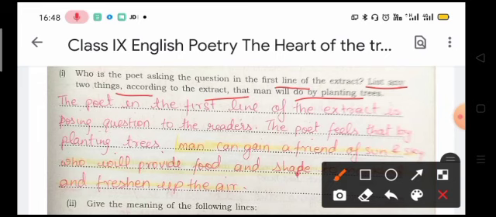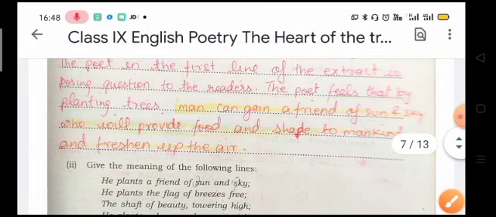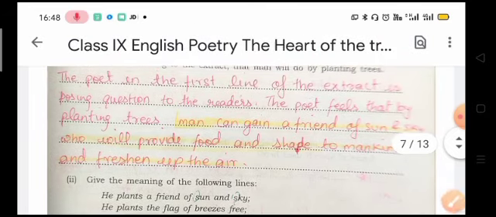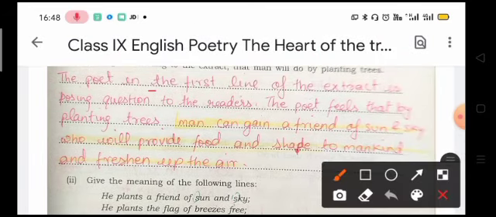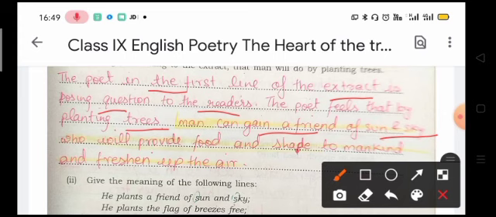Now, the answer to this question is: the poet in the first line of the extract is posing a question to the readers. To whom is the poet asking the question? He is asking the question of the readers. Next, the poet feels that by planting trees, man can gain a friend of sun and sky who will provide food and shade to mankind and freshen up the air.